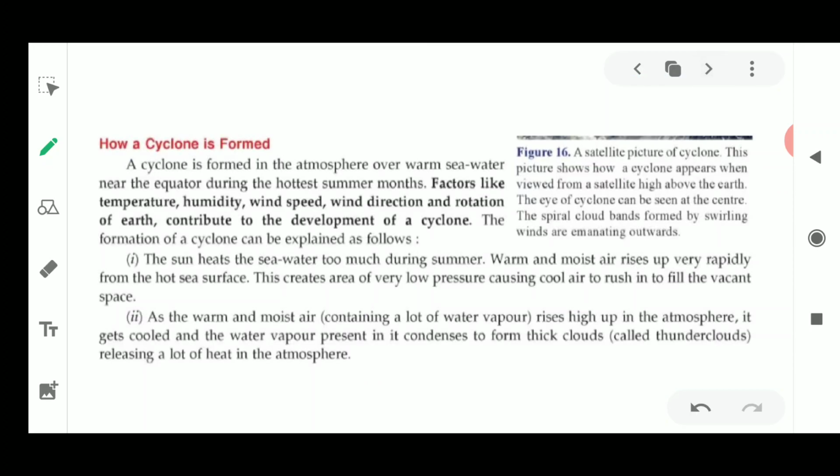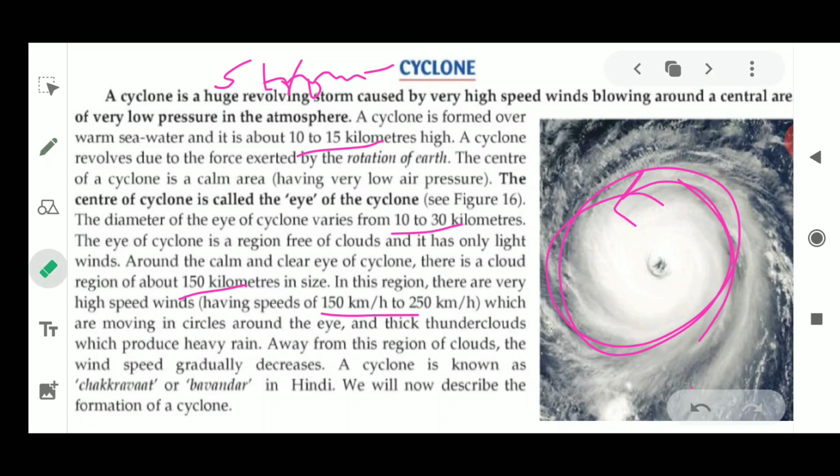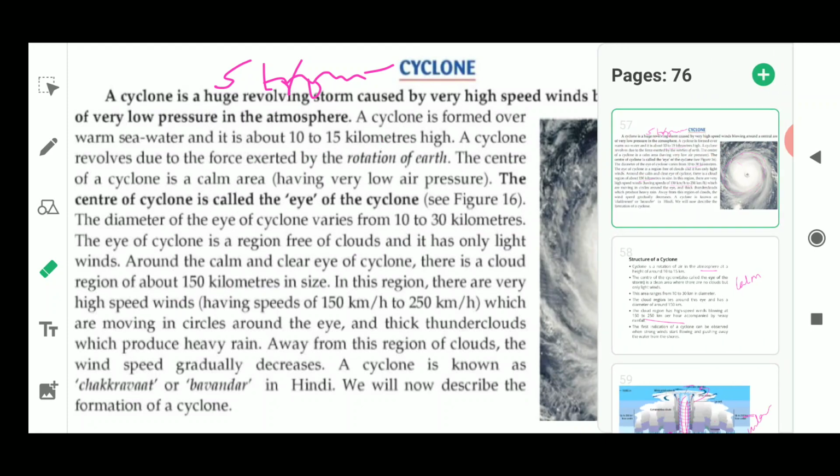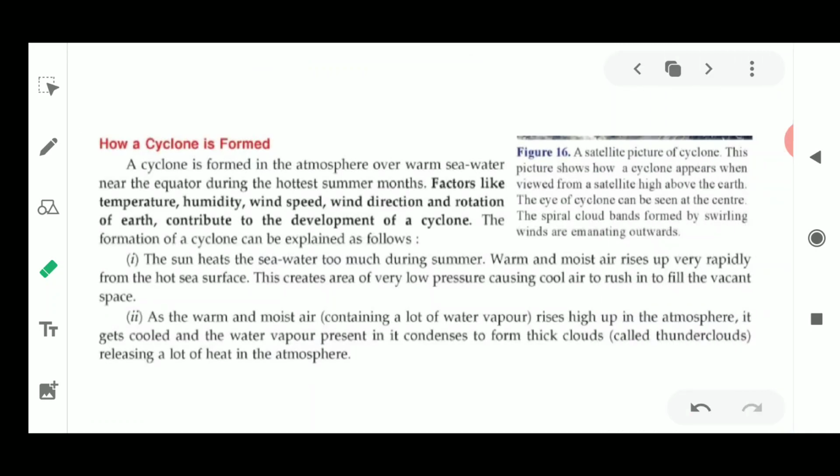Okay, next, how is the cyclone formed? Let us see. This is the picture which I showed you initially. This was the satellite picture of a cyclone which was arising, captured by one of the satellites, so that people could be alert that in this area a cyclone is going to arise.